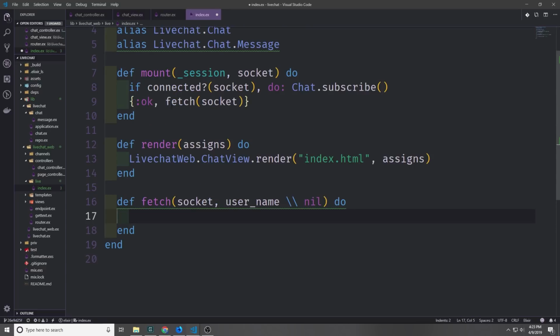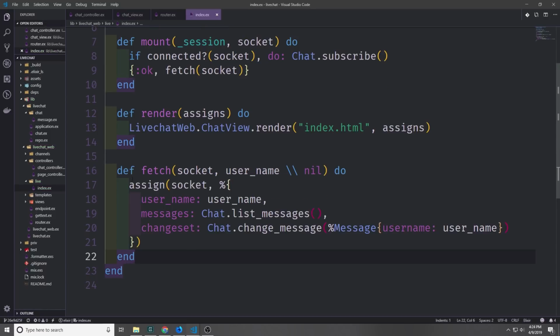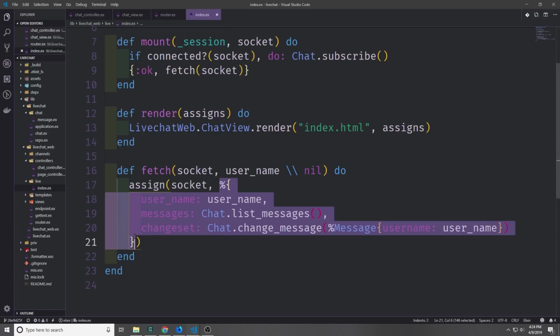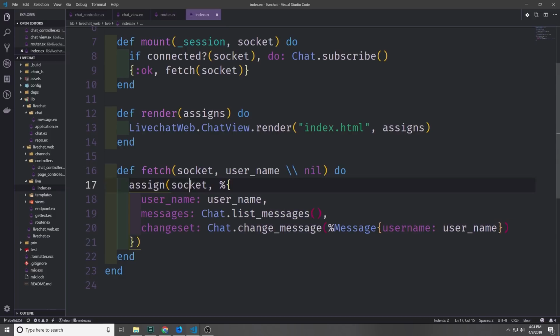Now let's go ahead and create this fetch function. So the fetch function is just going to take the socket and it'll take a username if there is one, and if not, it'll be nil. And what we're going to do is just attach various pieces of metadata to this socket's assigns map. So to add the map to our socket, we can use a function called assign. We pass in the socket as the first argument to this function, and then we pass in a map of the keys and values that we want to assign to the socket.